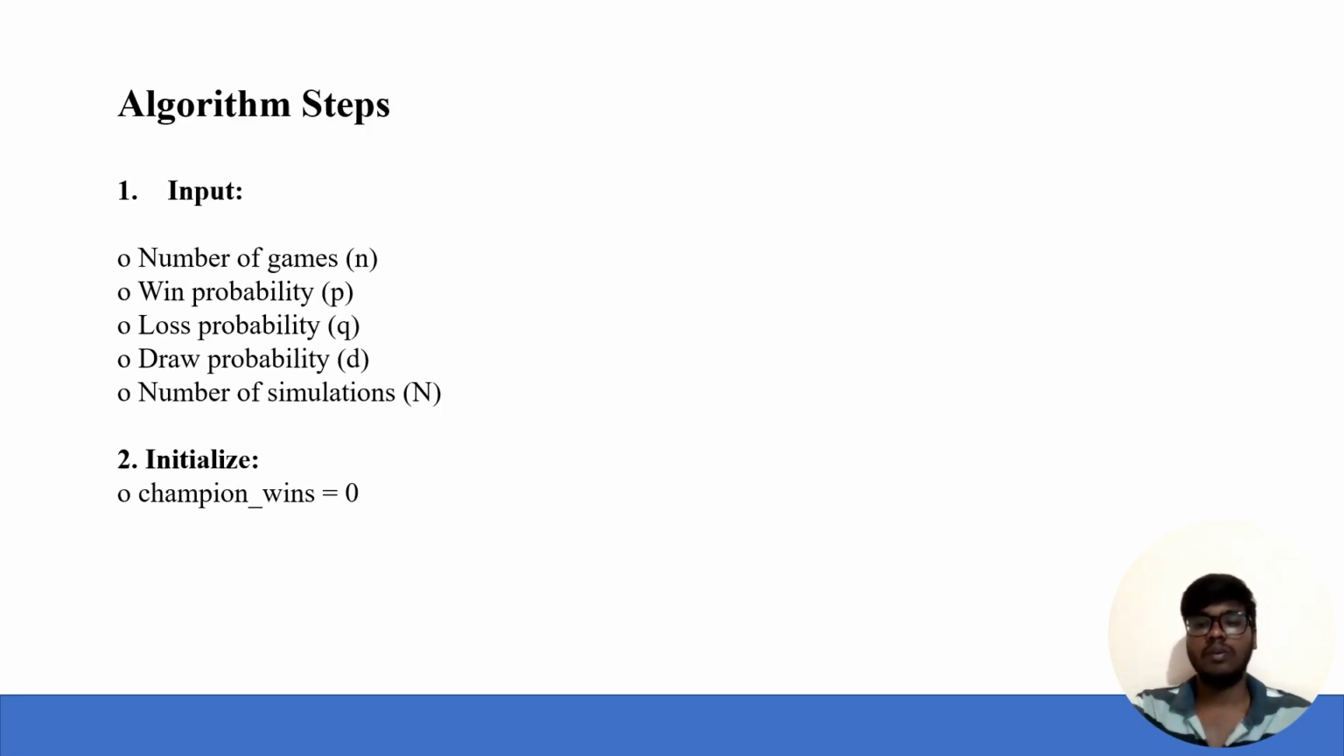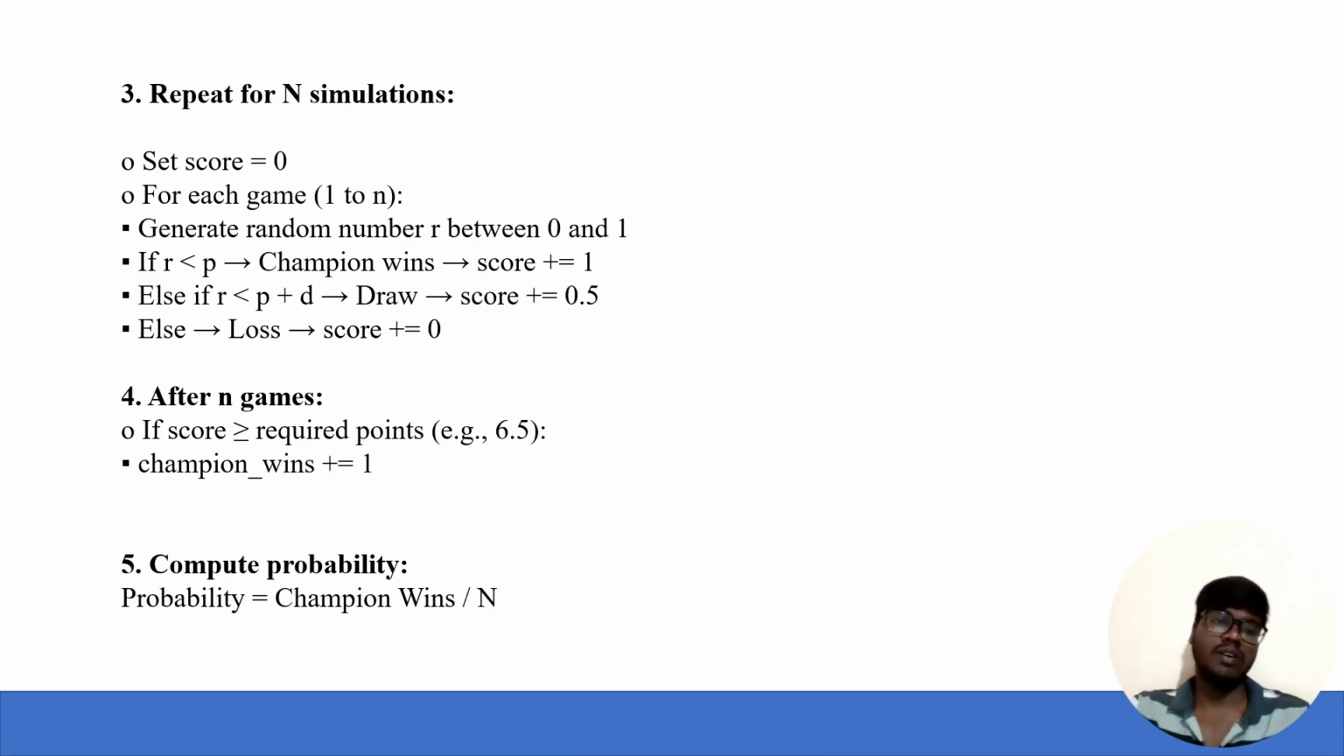Here are the algorithm steps. We are giving the inputs such as the number of games, win probability, loss probability, draw probability, number of simulations, and also initializing the champion wins with 0. Then we repeat for n simulations. For any simulation, we first set the score to 0. For each game from 1 to n, generate a random number r between 0 and 1.